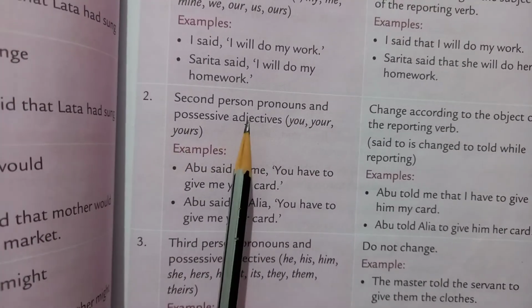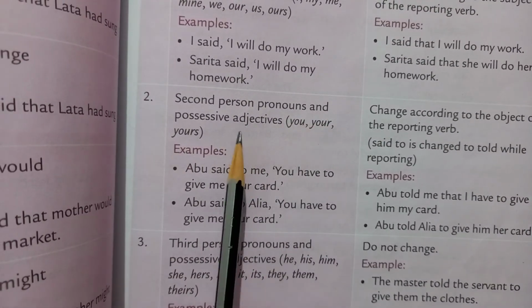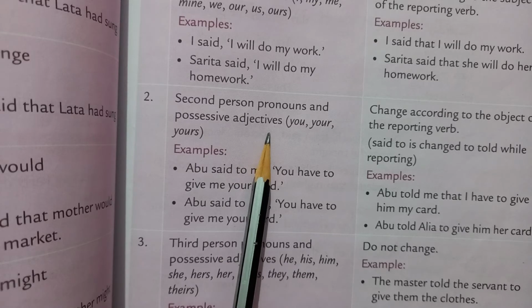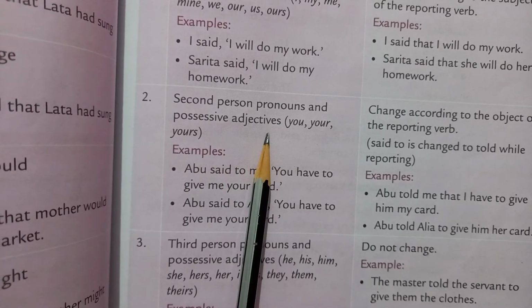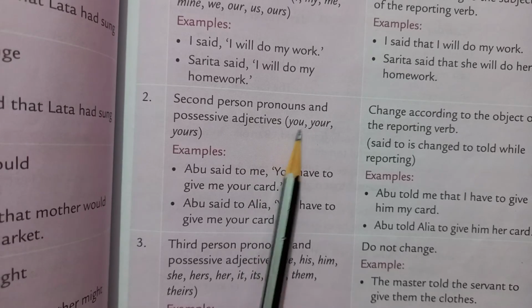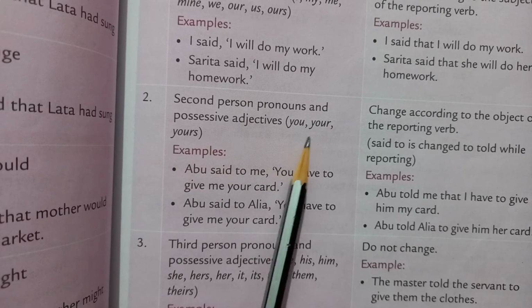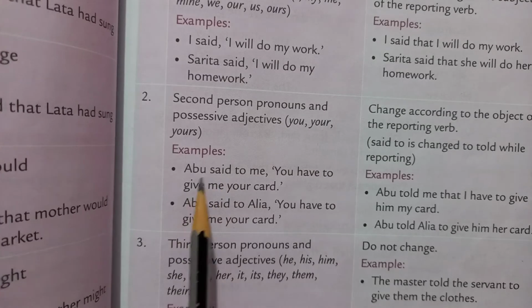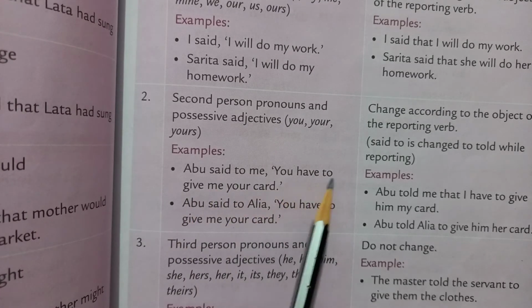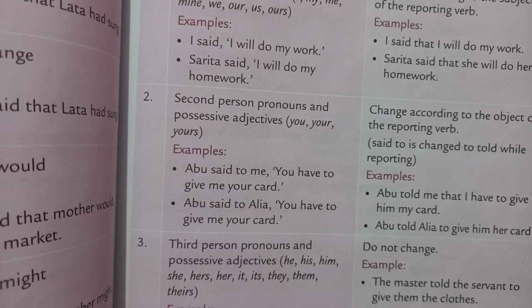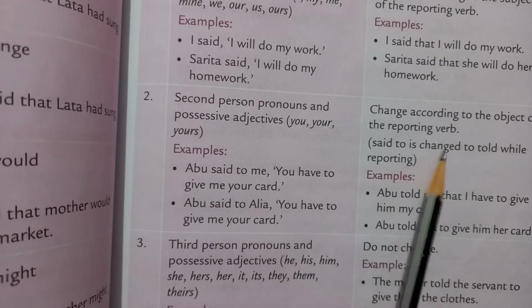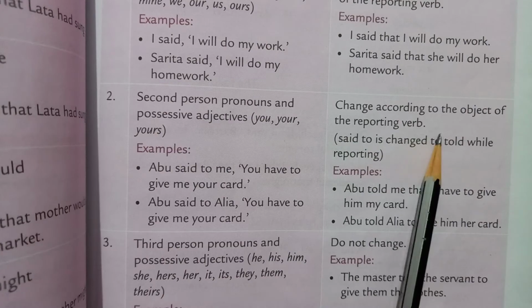Now, if there are second person pronouns and possessive adjectives, belongs to her means possessive adjectives. Okay. Second person: you, your, yours. This is a second person pronoun. For example, Abu said to me, you have to give me your card. Now see, second person pronouns change according to the object of the reporting verb.